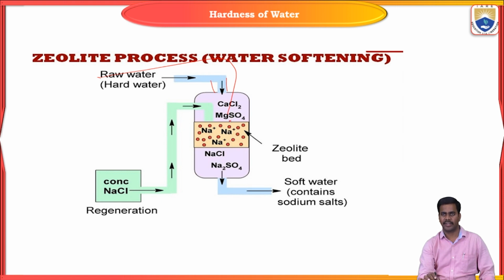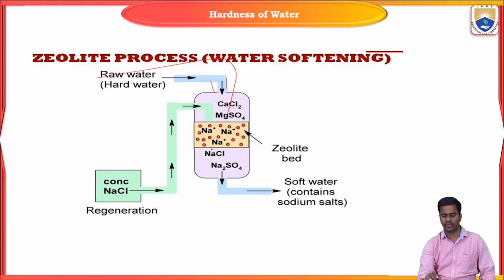When the water penetrates through the zeolite bed, some ions of the water will be replaced. This process is carried out for some time. The zeolite then contains the cations of the hot water.